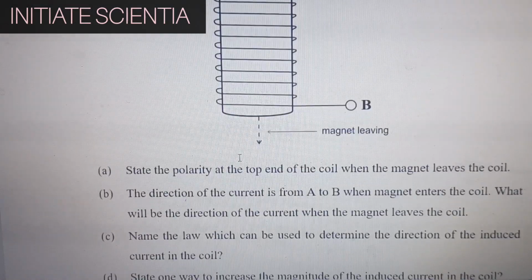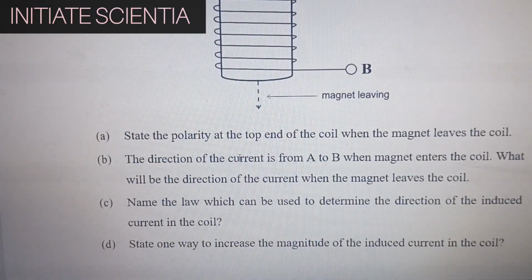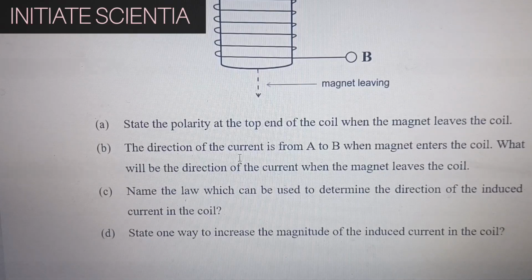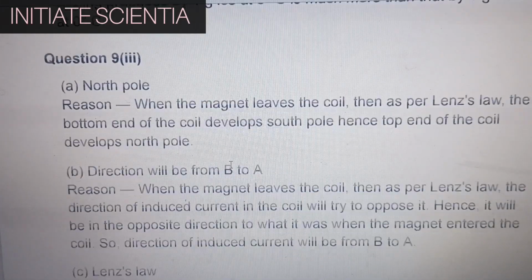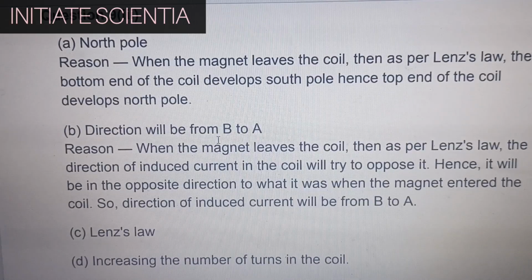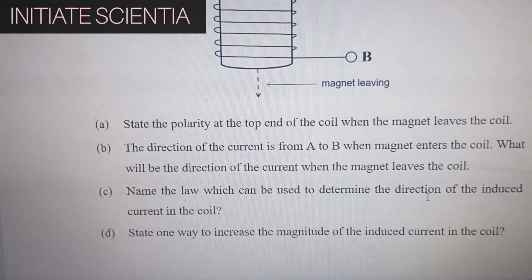The direction of the current is from A to B when the magnet enters the coil. What will be the direction of the current when the magnet leaves the coil? Direction will be from B to A. Reason: when the magnet leaves the coil, then as per Lenz's law, the direction of induced current in the coil will try to oppose it. Hence, it will be in the opposite direction to what it was when the magnet entered the coil. So, direction of induced current will be from B to A.